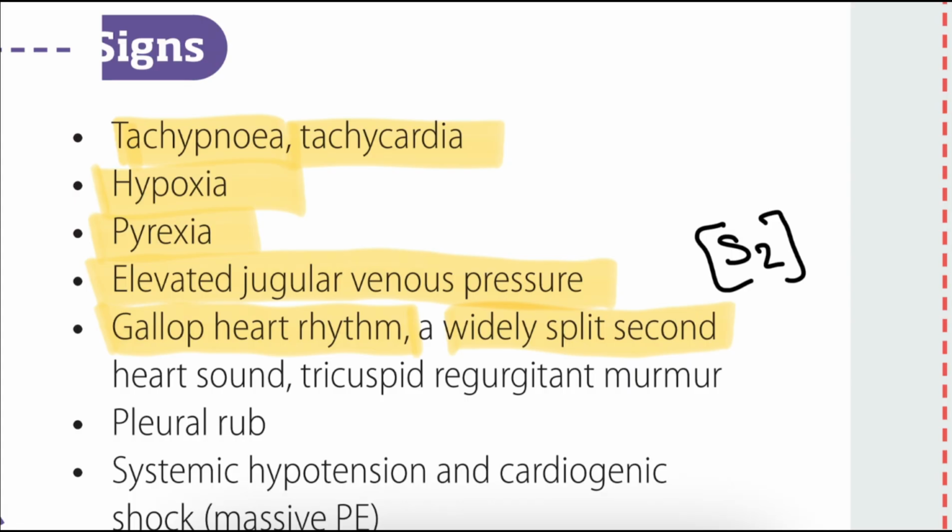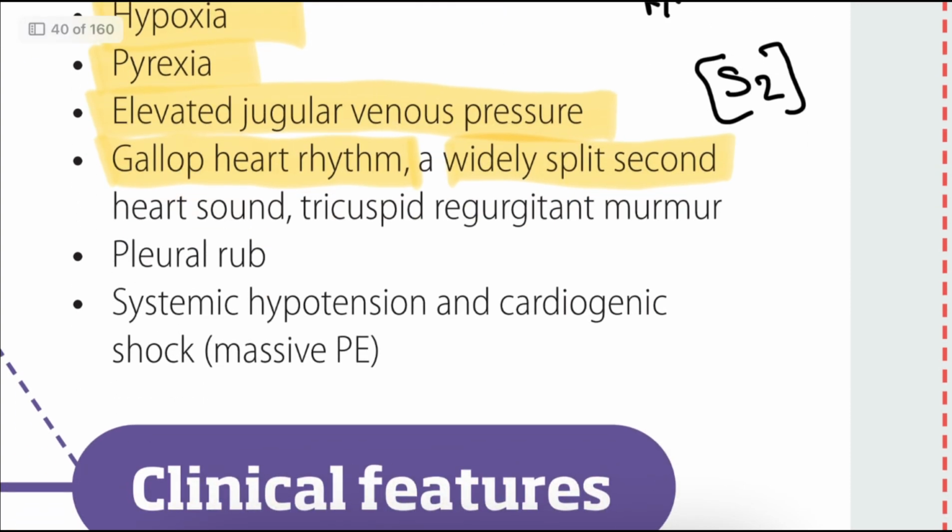Whenever the patient has a split S2 heart sound, we have to think about pulmonary embolism and atrial septal defect. Okay, and the patient will get pleural rub, systemic hypotension, and cardiogenic shock in massive pulmonary embolism. In mild cases, we can see fever also. Okay, so in physical examination,